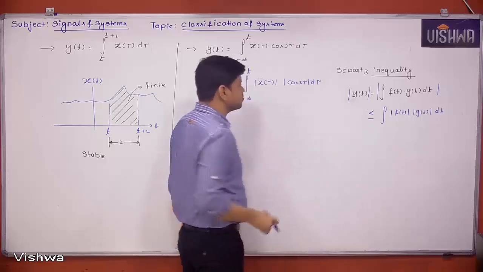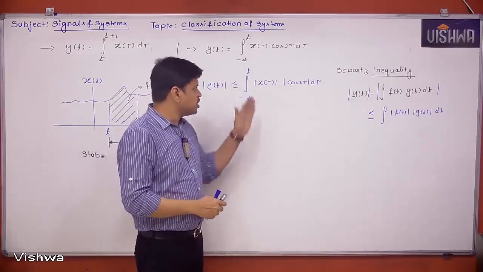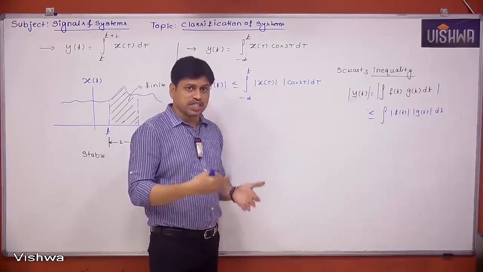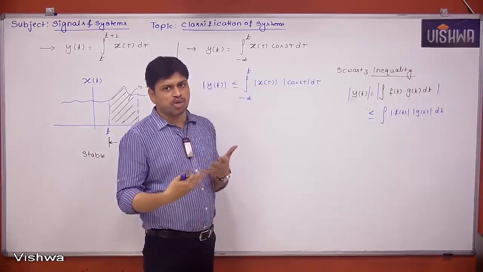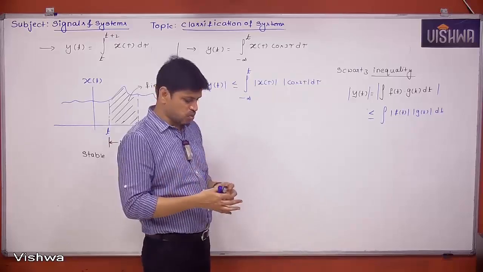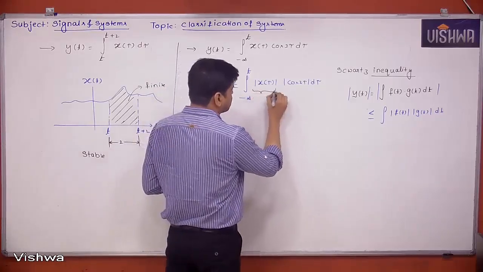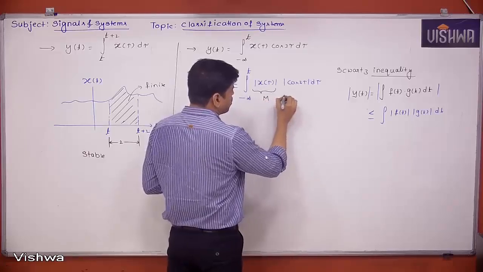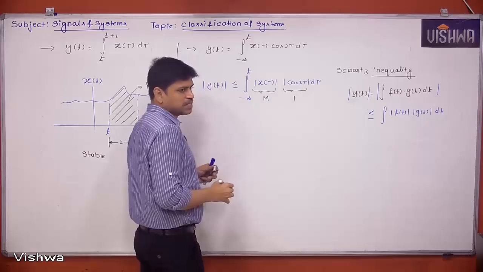Now if I intentionally take these two signals' maximum values, let's check whether the output is going to be bounded or not. Let's assume the maximum value for x of t is equal to m. What is the maximum value of the cos function? Always 1.